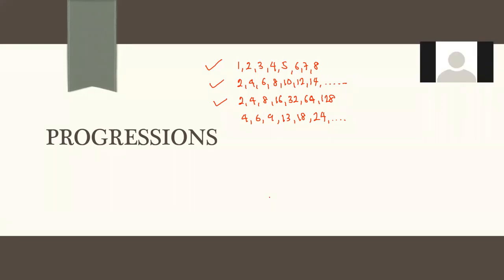Almost all of you are saying that this is also a progression. Correct. That is also a progression.